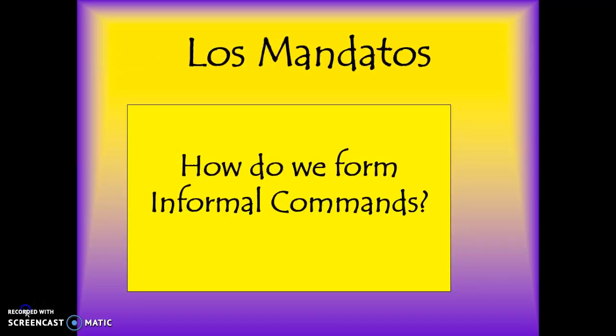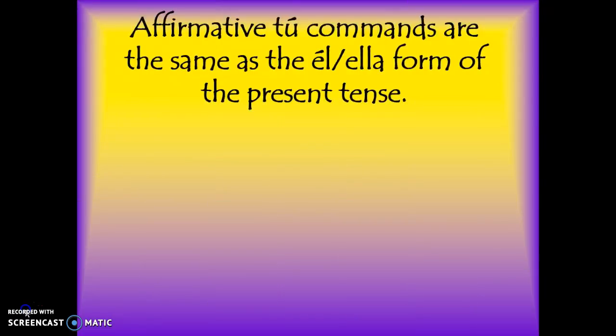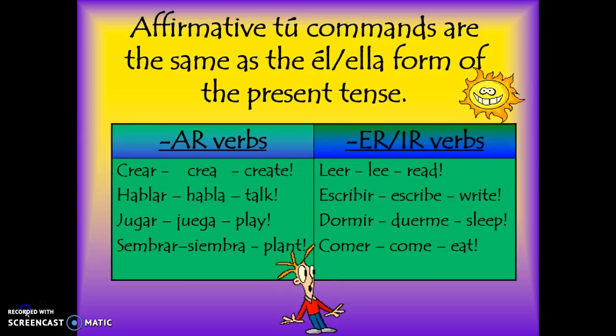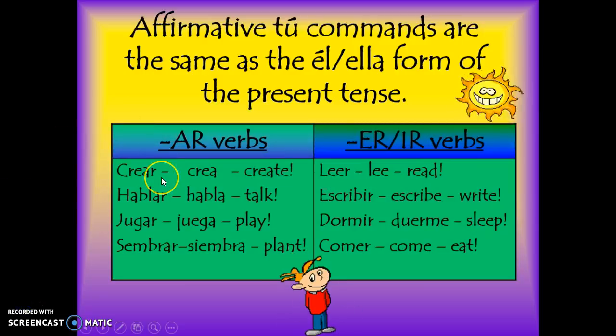With that being said, how do we form the informal commands? We know what they are now, but how do we form them? So the affirmative tú commands or informal commands are the same as the ella form of the present tense, and I'll show you what I mean by that. Okay, for AR verbs, for example, if you're seeing on the chart right here, let's take the verb crear. It's an AR verb, right?